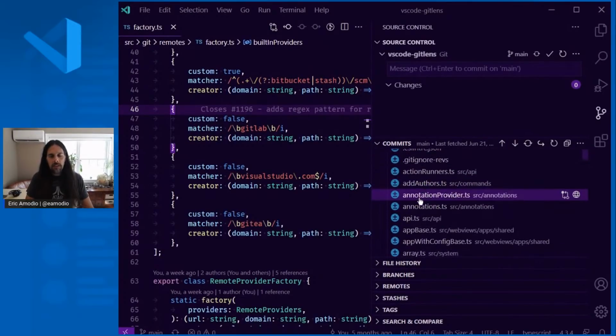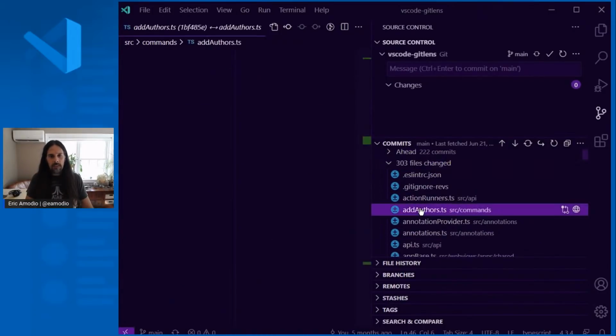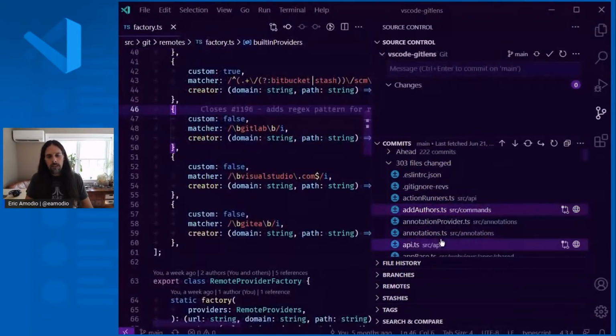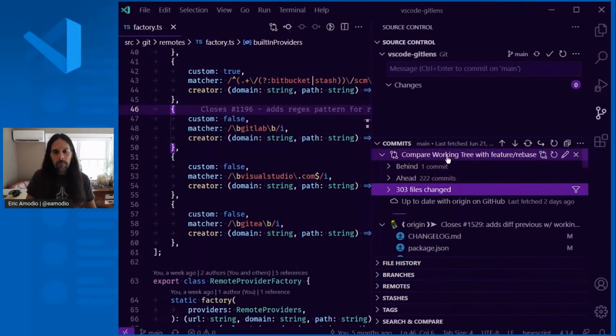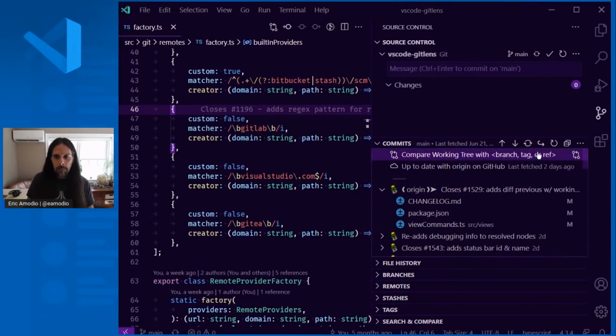So then in all the different commits on here, these are the differences between those sort of things. So it gives you a very powerful way of quickly having a comparison to any one place. So if you're working on a feature branch, you maybe always want to compare back to the main branch, or something along those lines. So it's definitely something that's quite powerful. You can also just quickly toggle that. So if you don't want to take the working tree into account, you just want what's committed on the branch you're on, you can also just toggle that quickly as well.